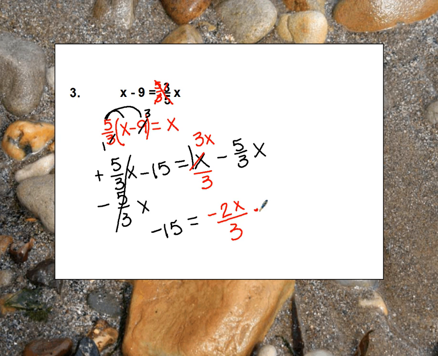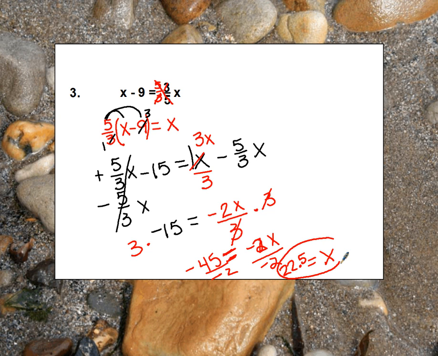Multiply both sides by 3. So now I have negative 2x equals negative 45. And divide by negative 2, divide by negative 2. So x equals positive 22.5.